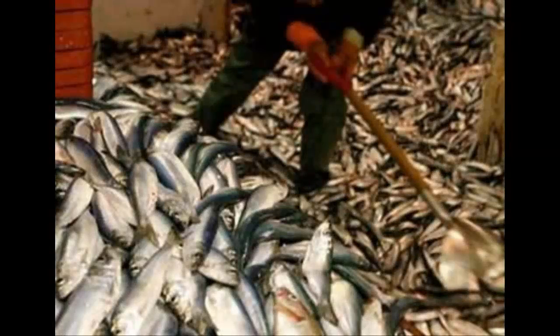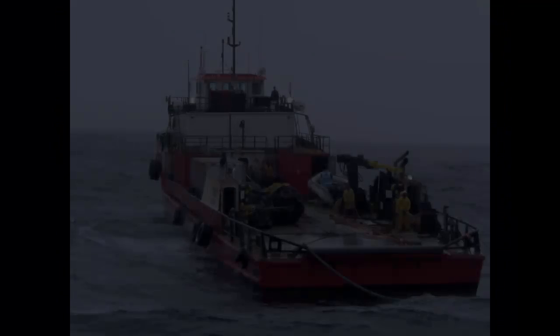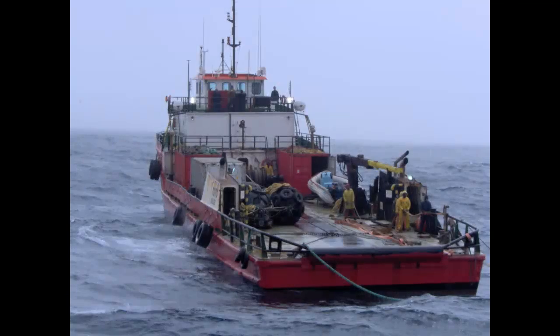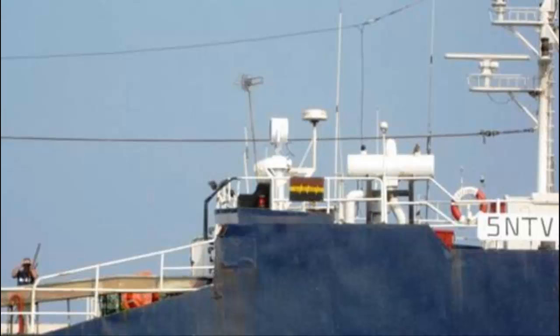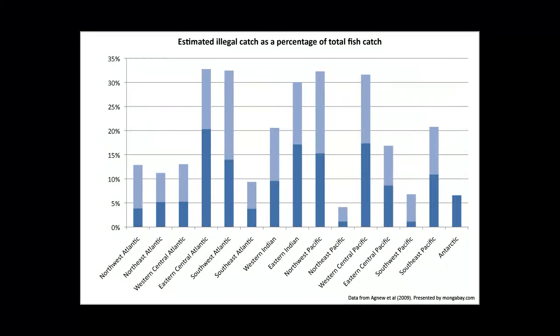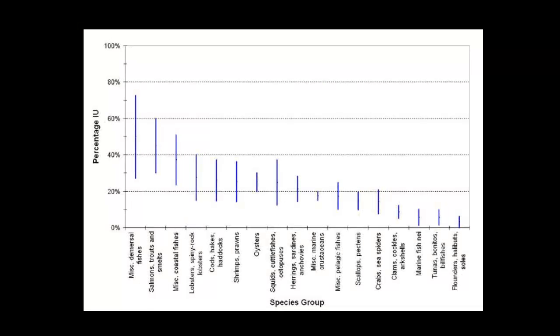Illegal, unreported, and unregulated fishing, or IUU fishing, is a global problem impacting food security and the sustainability of marine ecosystems worldwide. Each year, IUU fishing produces between 11 and 26 million tons of seafood, comprising as much as 40% of the catch in some fisheries, and resulting in an estimated annual global loss of $10 to $23 billion.